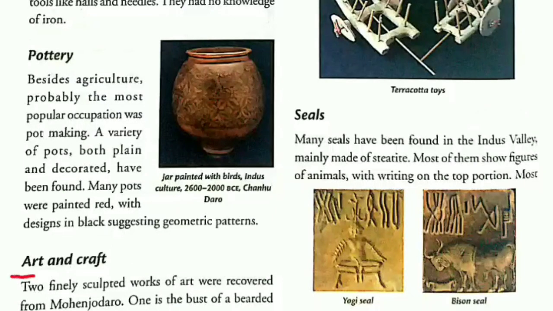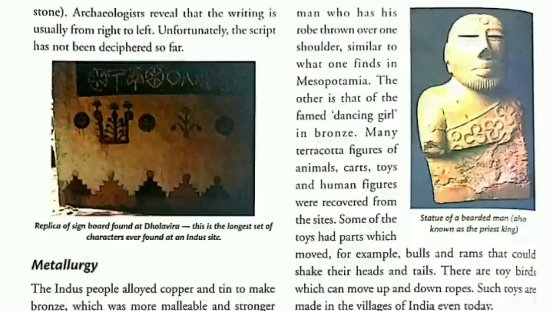Art and craft. Two finely sculpted works of art were recovered from the city of Mohenjo-daro. One, the bust of a bearded man, was found, who had one shoulder covered with a robe. A similar one was also found in Mesopotamia. The other one was that of the dancing girl. On the right hand, we can see the statue of a bearded man who was also known as the priest king.